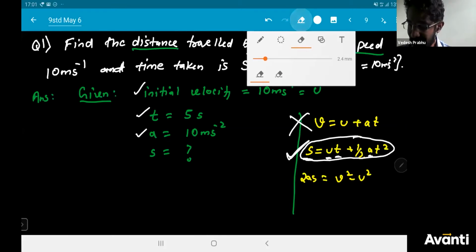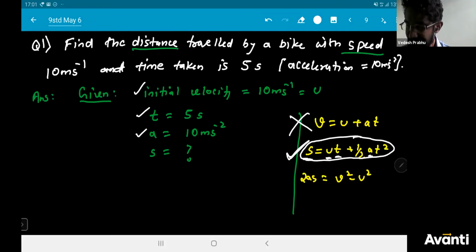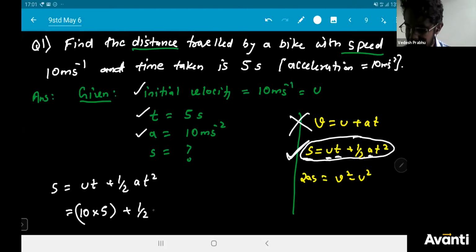Now I'm going to write that formula and solve the question. S is equal to ut plus half at square. I have to find s. U is 10, t is 5, plus half, a is 10, again t square. T square is 5 square. Now if I continue solving this, I'll get the answer. It's pretty simple. Do your mathematics correctly. Do not end up making silly mistakes.